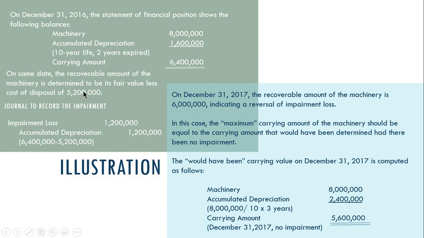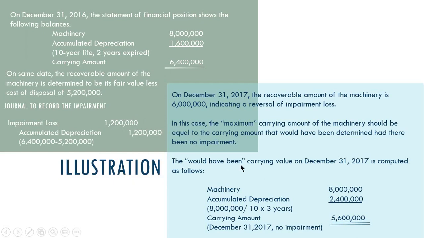which of course reduces the 5.2 million carrying amount. Now, in this case, the maximum carrying amount of the machinery should be equal to the carrying amount that would have been determined had there been no impairment. So, yun na yung sinabi ko na magkukompute na kapag may reversal of impairment, dapat tayo mag-compute ng carrying amount as if walang impairment na nangyari.